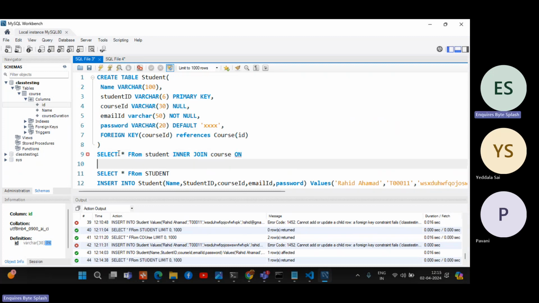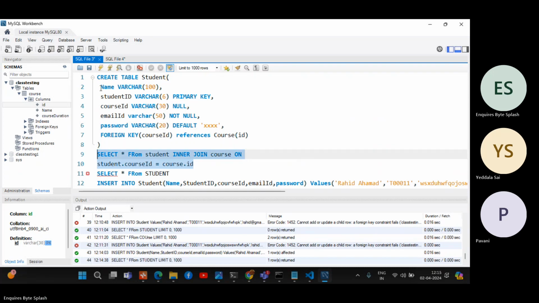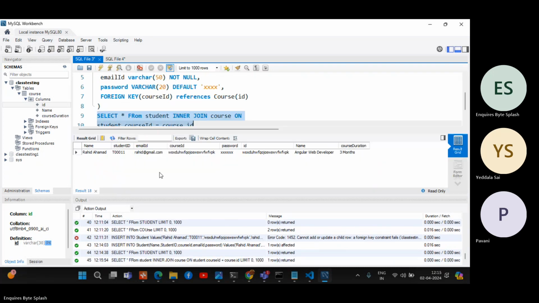On. We have the on keyword in order to give the condition. On student dot course ID equal to course dot ID. That's it. This is what inner join.